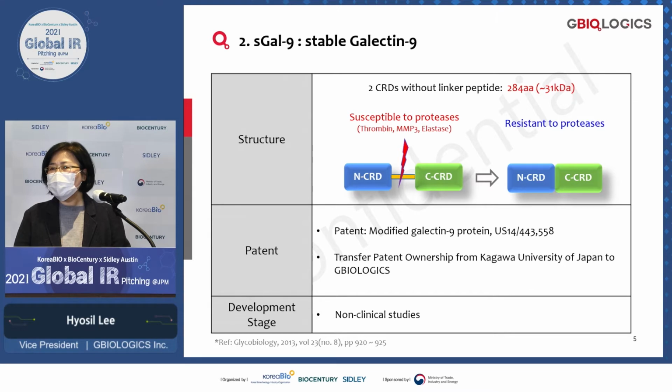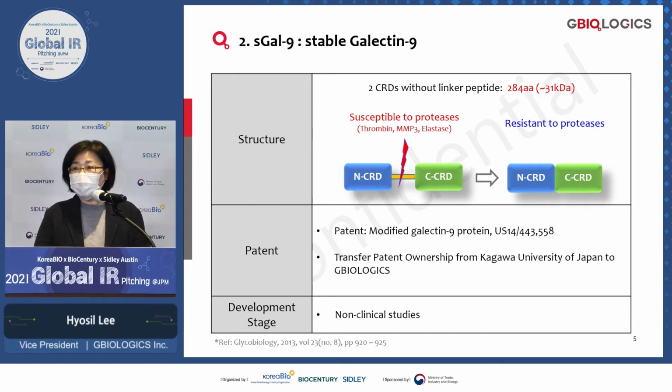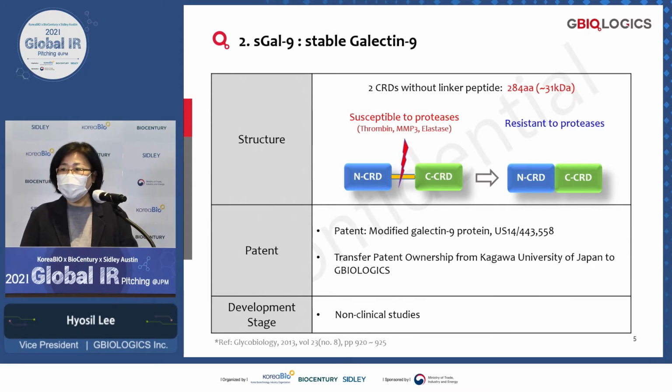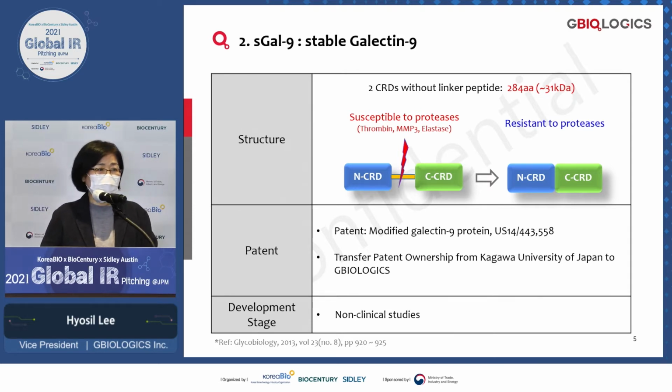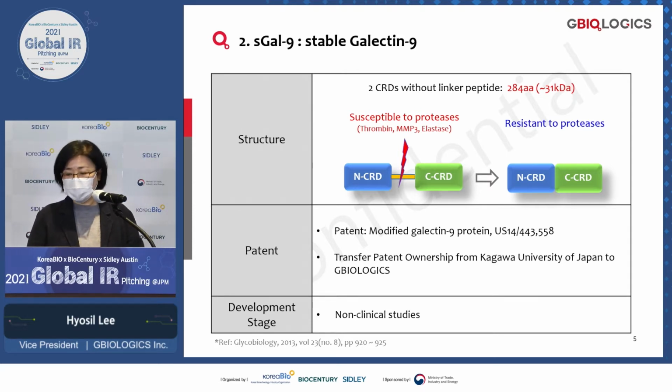So by engineering, we modified this protein by removing the linker part, and these 2 active sites are put together, and we call it S-galectin-9, stable galectin-9. It is about a 284 amino acid sequence. This material is patent registered, and we are at a very early stage of product development.